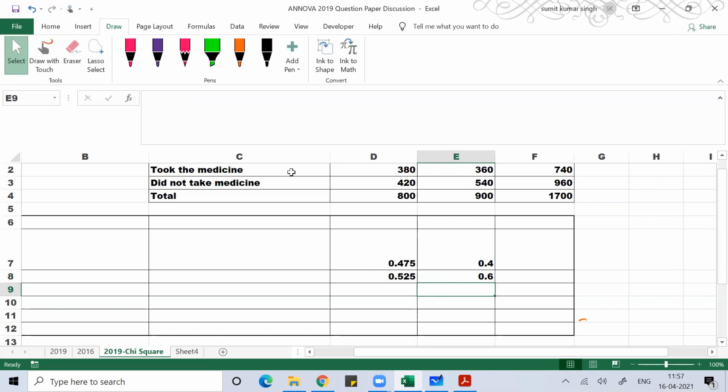So for those who take medicine, with the total population taking medicine, you can analyze how many people are falling ill, and compare that with another set of population, those who do not take medicine.